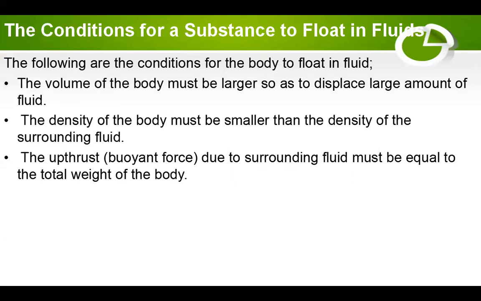Moving on, we can generally say that the following are the conditions for a body to float in a fluid. The first is that the volume of the body must be large so as to displace a large amount of fluid. The second is that the density of the body must be smaller than the density of the surrounding fluid in order to float. The last is that the upthrust or buoyant force due to the surrounding fluid must be equal to the total weight of the body. So these are the main conditions for a substance to float in a fluid.